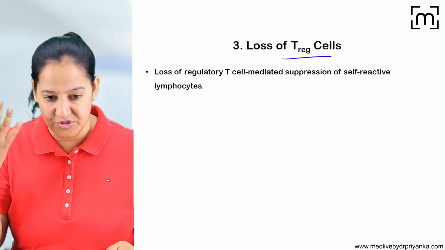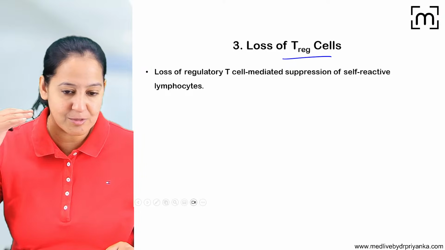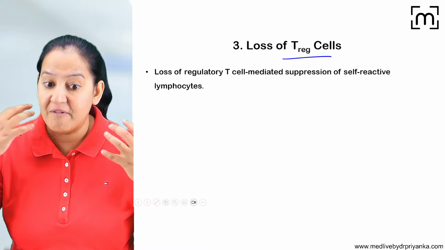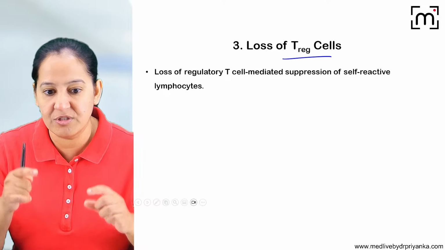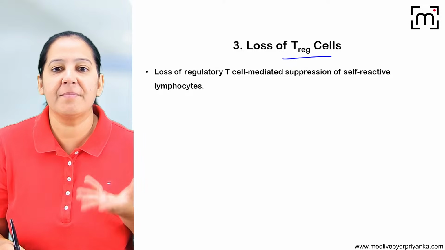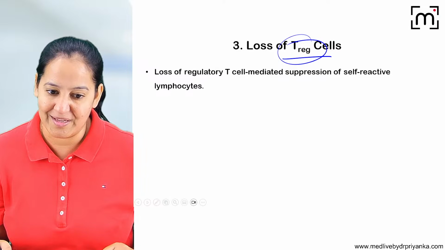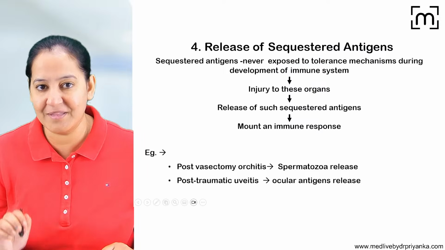Sometimes we have super soldiers. Now in our body, I am having super soldiers. What is the responsibility of those super soldiers? They keep an eye on the soldiers. If any soldier becomes mad, they kill that soldier. But imagine I'm not having super soldiers in my body. So who will kill the mad soldiers? So that can be the mechanism.